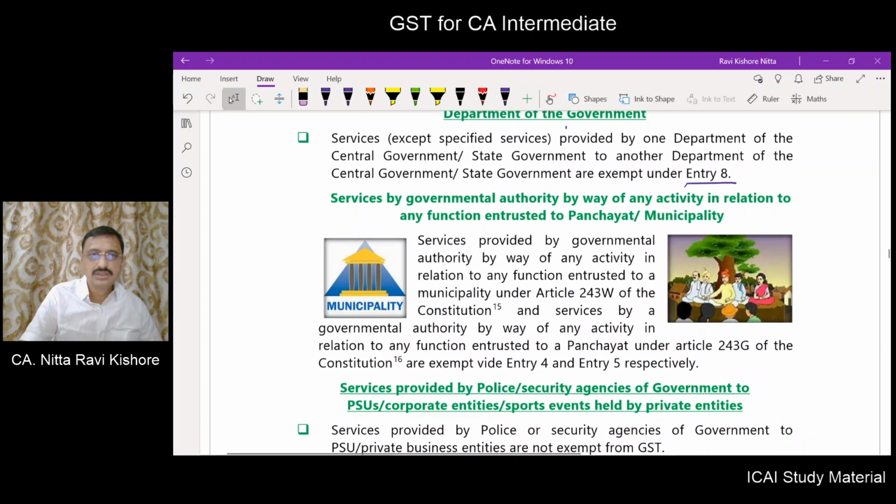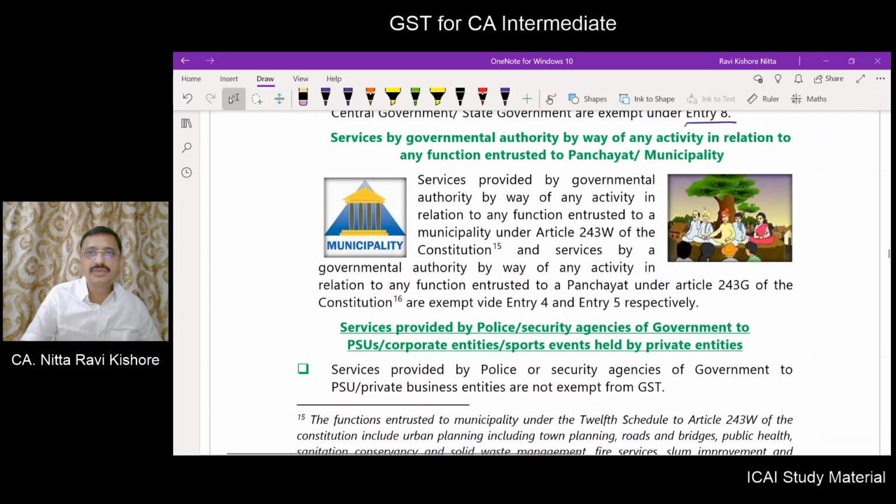Services by a government authority by way of an activity in relation to any function entrusted to a panchayat. These are the initial entries, entry number 4 and 5. For functions entrusted to any government authority, functions entrusted to a municipality under 243W, functions entrusted to a panchayat under 243G.